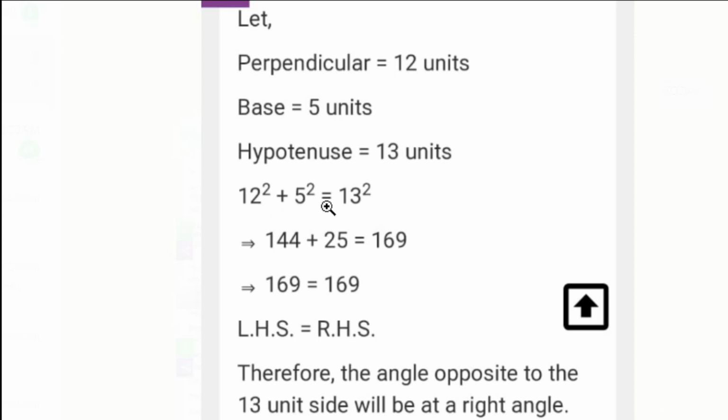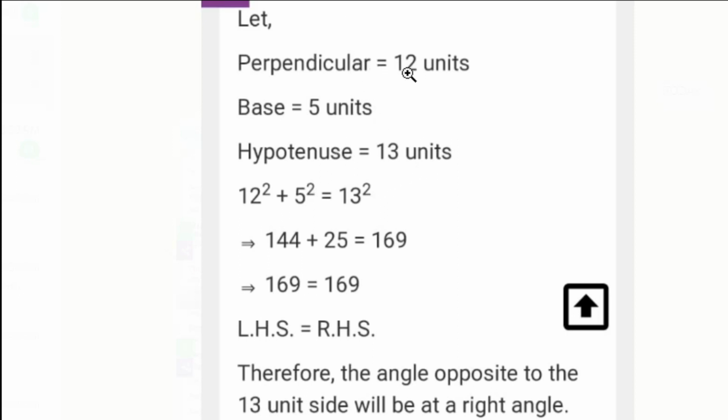Is it not? So 12 square plus 5 square equal to 13 square. 12 square means 144 plus 5 square 25. And 13 square is 169. 144 plus 25 is 169. Is it or not? So LHS equal to RHS. 13 square 169 is equal to 12 square plus 5 square.